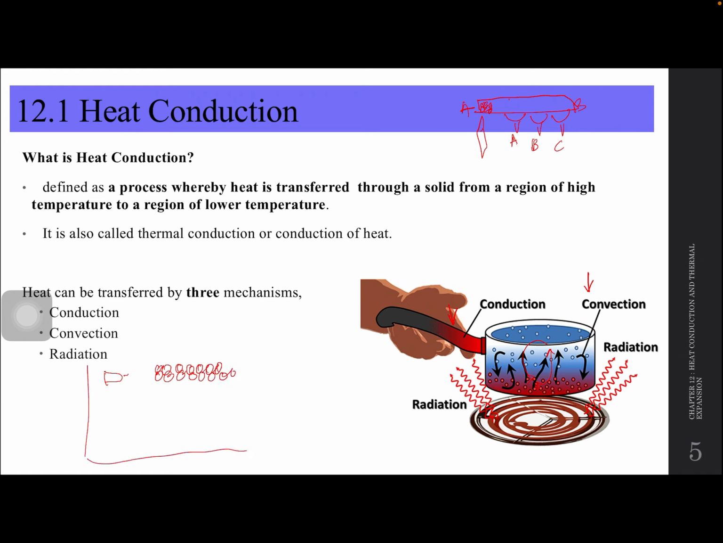So bila awak panaskan air molecules, the cold air molecules ni will be heavier in comparison to hot molecules. Molecules air yang panas, yang sejuk akan lagi berat. So what happens, yang ini akan jatuh ke bawah. So yang cold akan turun bawah, lepas tu hot akan naik atas. Sebab hot ni ringan, dia akan naik atas. Lepas tu dia akan panaskan yang hot ni, lepas tu dia cold, dia turun bawah. Lepas tu dia pusing-pusing sampai all the air molecules in your room will be cold.